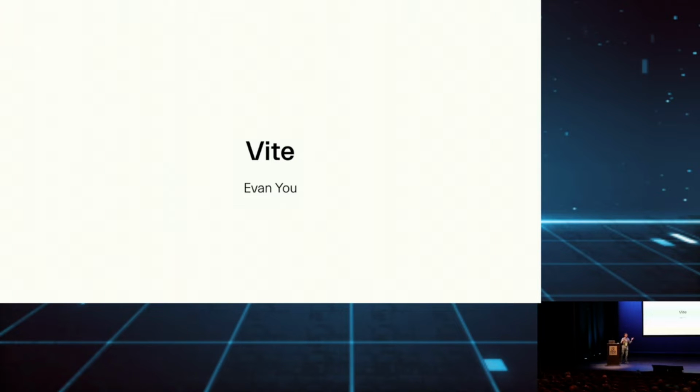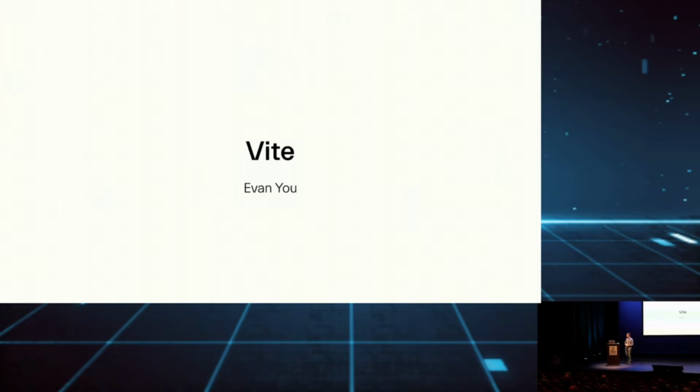Vite is literally fast in French. And it is a fast bundler. It's much faster than a lot of alternatives. And it uses ESBuild under the hood. And it also uses modern browser technologies like ES modules. And the great thing is it works with React, it works with Vue, it works with Angular. It's very broad in what it can support.